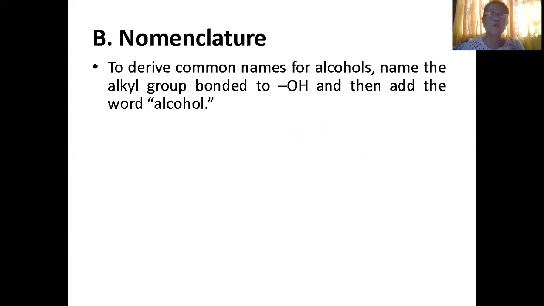To derive common names of alcohol, name the alkyl group bonded to OH, then add the word alcohol. For the derived or common names, for instance, methanol is actually methyl alcohol. Your ethanol is ethyl alcohol. Okay. Isopropanol is isopropyl alcohol, like that.